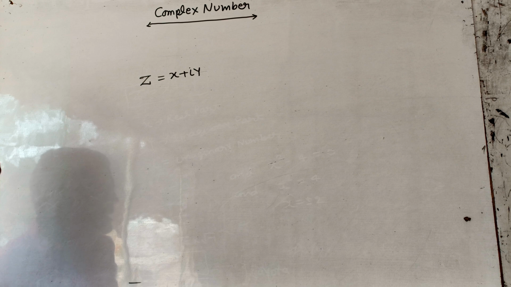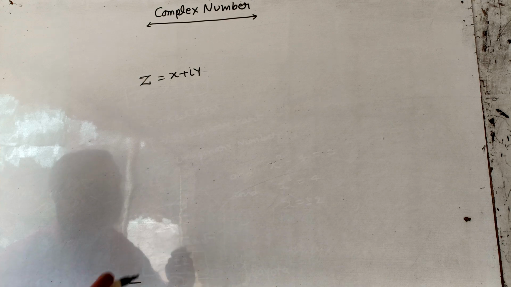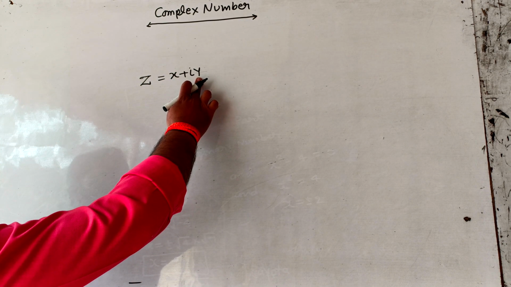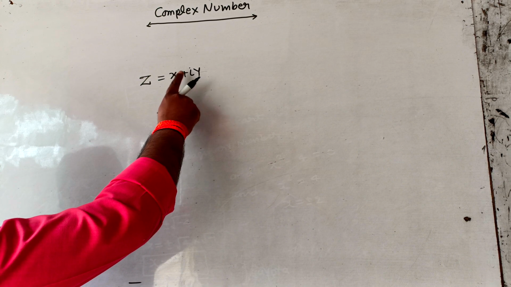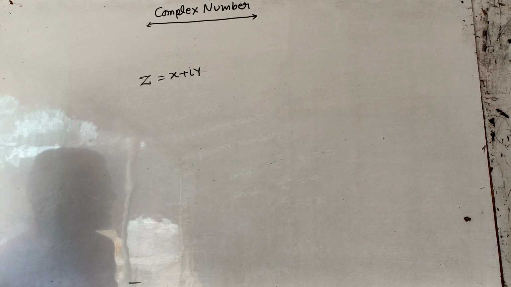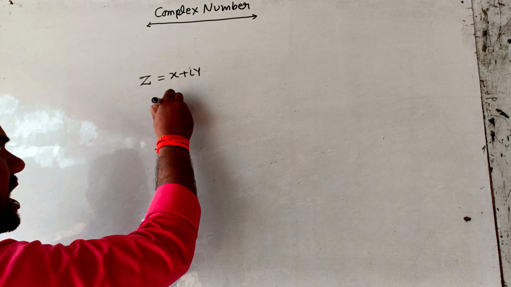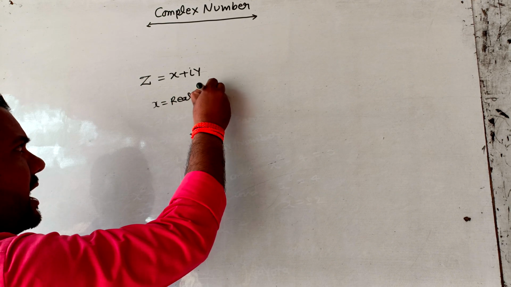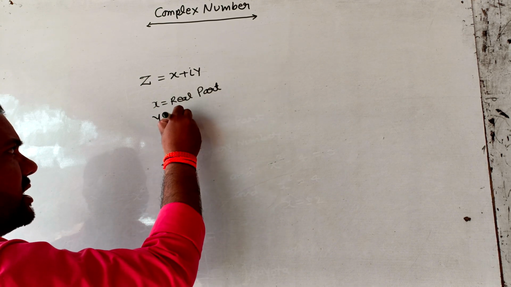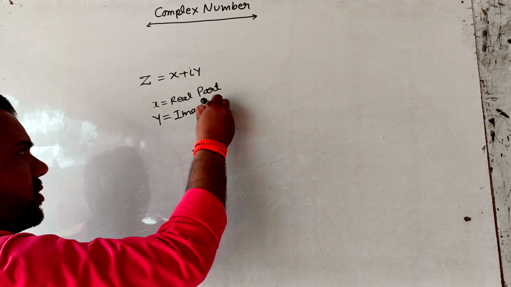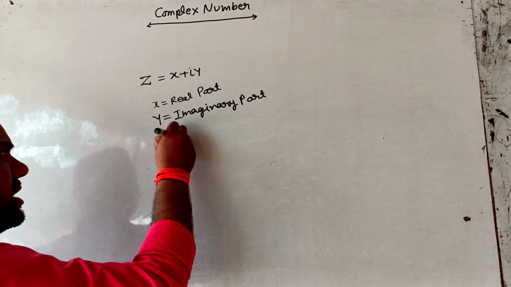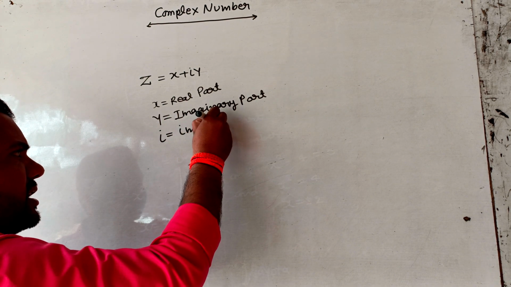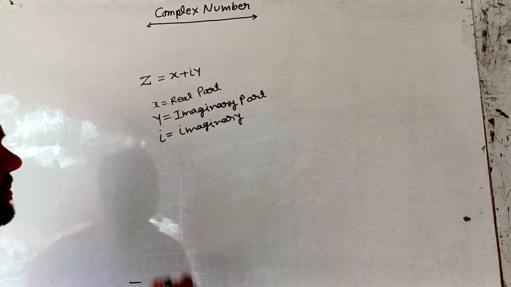Or that number which has both real part and imaginary part is called complex number. Please listen again. That number which has both real part and imaginary part is called complex number. Here x is called real part and y is called imaginary part, and the number i is called imaginary number.